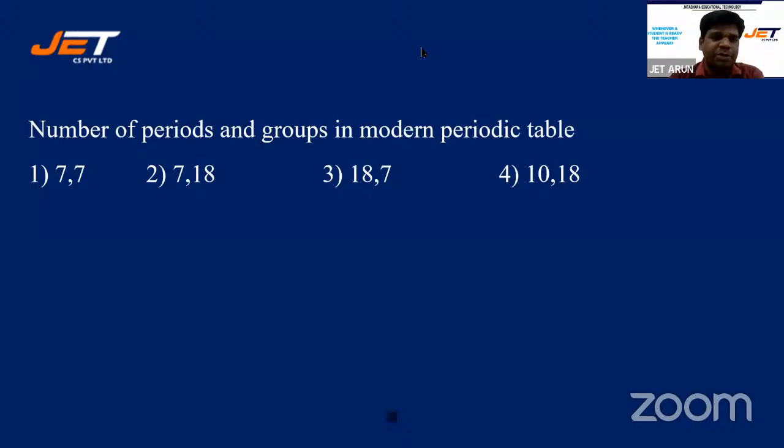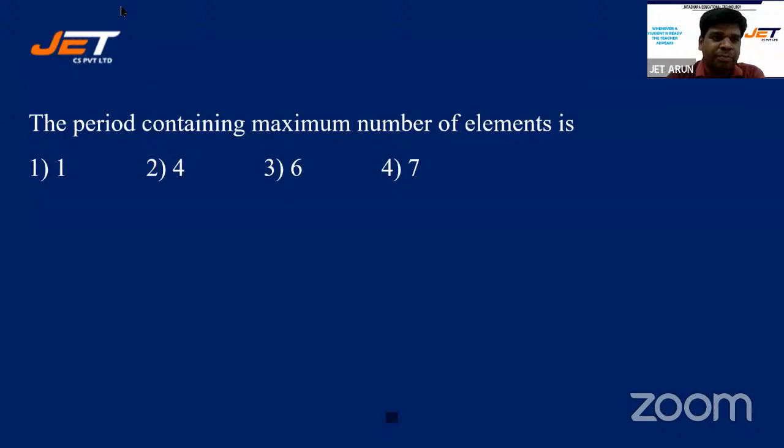By now, you will have seen the complete modern long form of periodic table. Yes, 2 is absolutely right. Let's go for the next one. The period containing maximum number of elements is the period containing maximum number of elements.